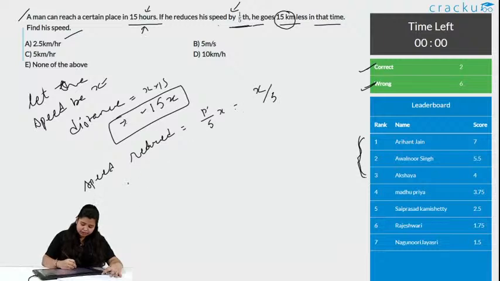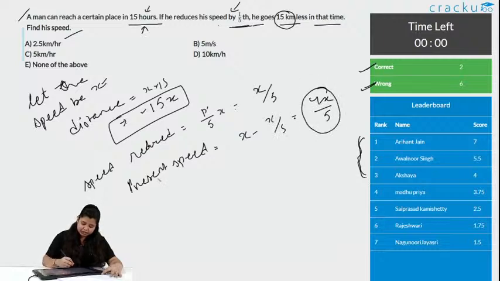So, now the present speed is equals to x minus x by 5, that is again 4x by 5. This is the present speed. So, distance now he covered is 4x by 5, and we know in that time, that means again in 15 hours.